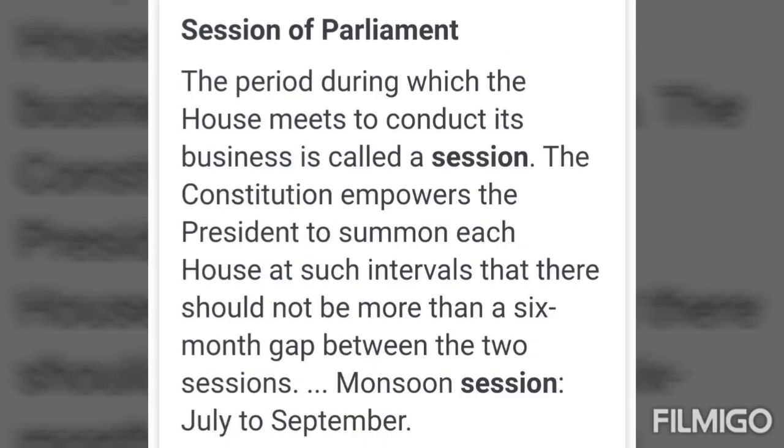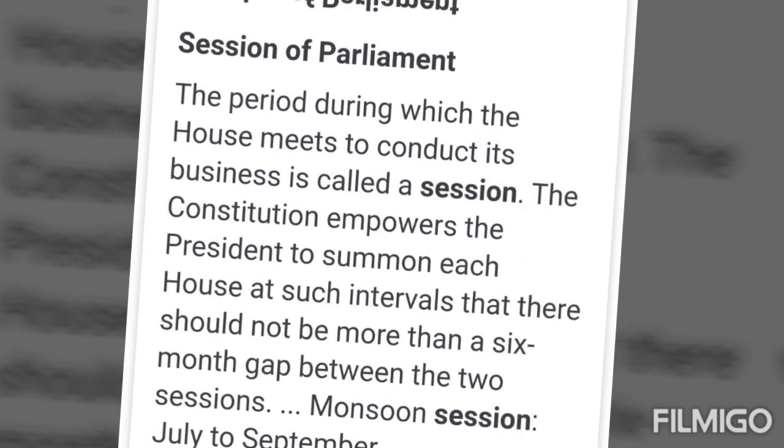Sessions. The President summons each House of Parliament. Each House shall meet at least twice a year, and the interval between two sessions shall be less than 6 months. Normally, there are 3 sessions in a year. The budget session, February to May, the monsoon session, July to August, and the winter session, November to December. At times, there can also be special sessions if required.